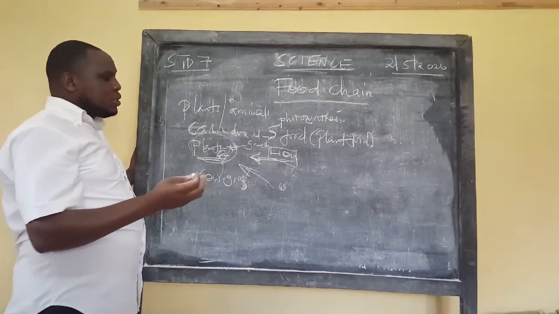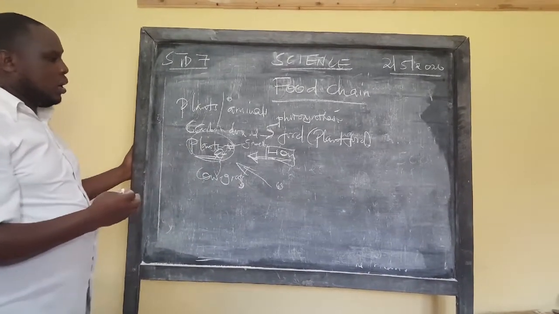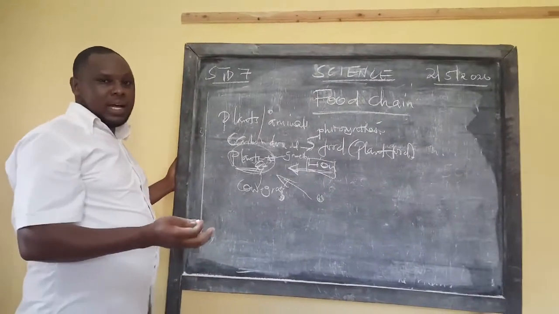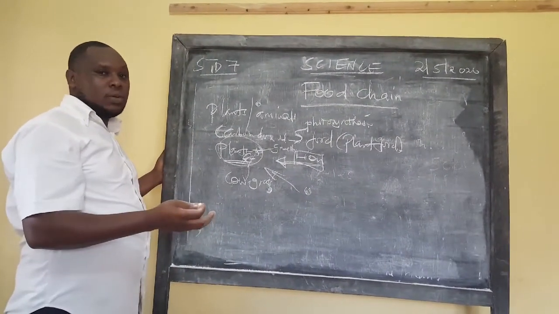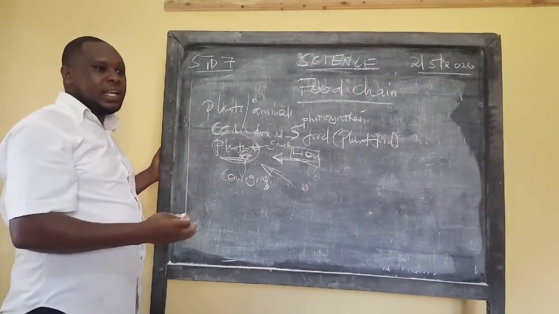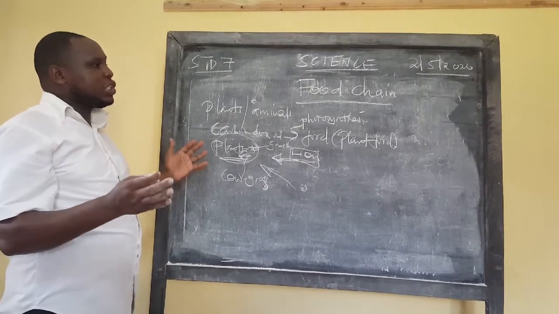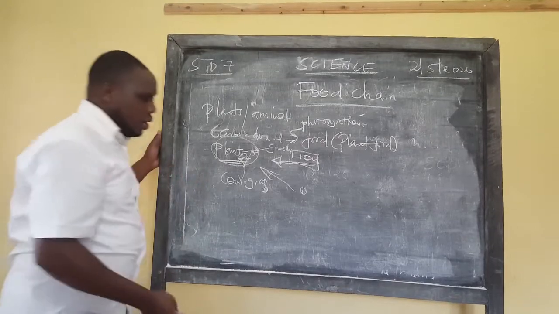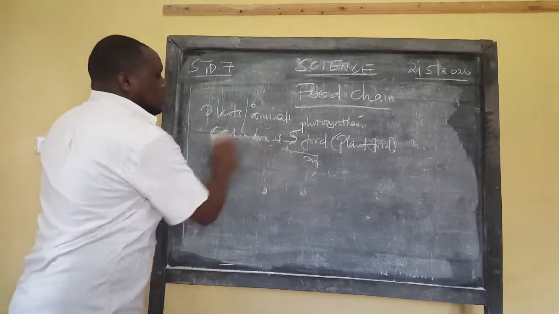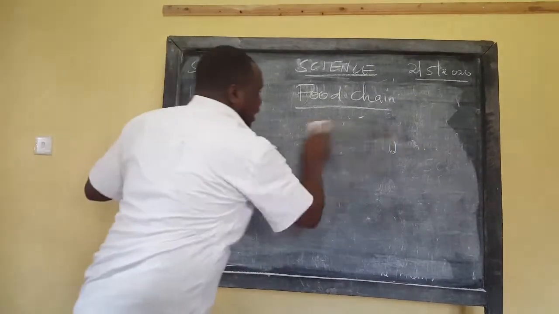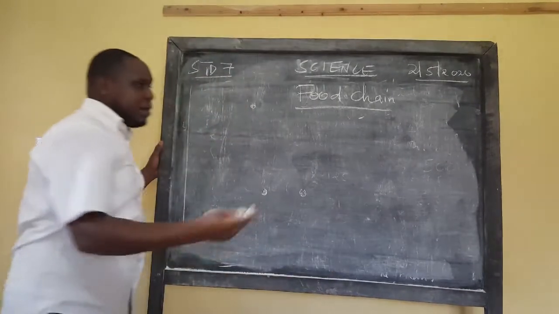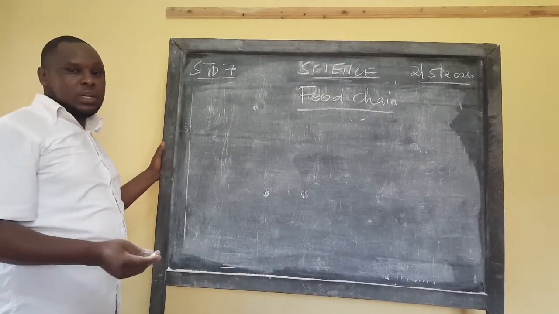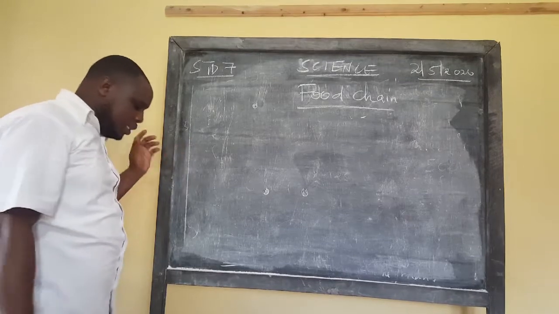When animals depend on one another or depend on plants for food, either directly or indirectly, we call it a food chain relationship. There's a relationship there where animals are feeding on plants either directly or indirectly. You can also have animals feeding on others, so it can be directly or indirectly.